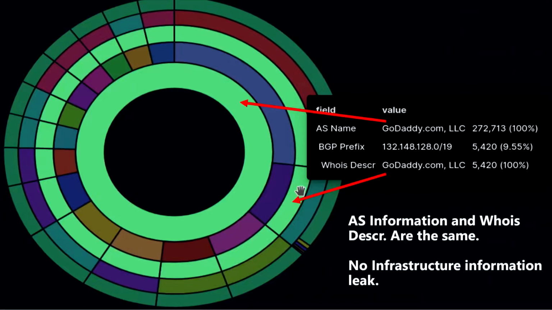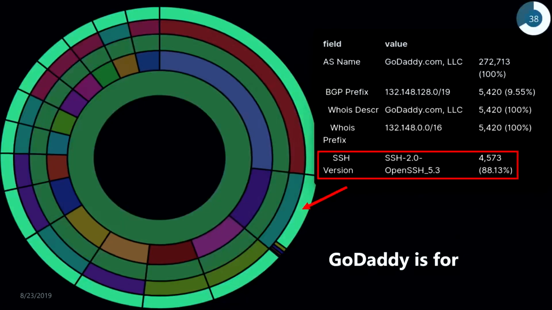Here we have SSH, a completely different protocol, and we can see that GoDaddy does not reveal any kind of information about the internal structure. All whois blocks are the same, and they also have the same name as the autonomous system itself. And very interesting, everywhere, on like 90% of all their servers, they are using the same OpenSSH version.